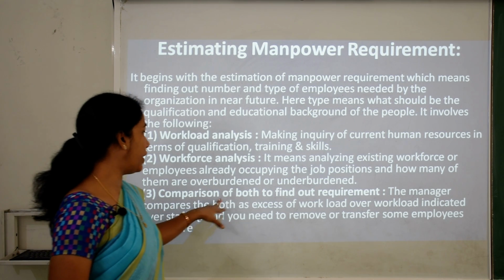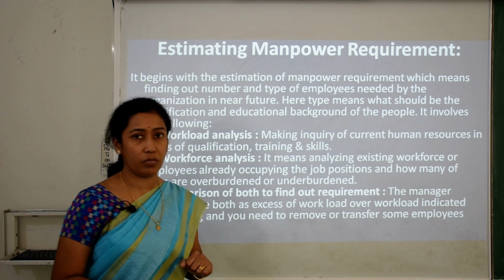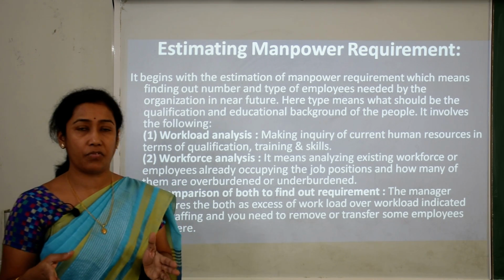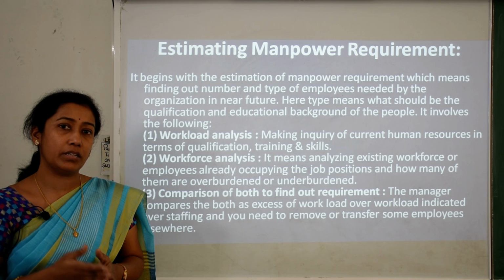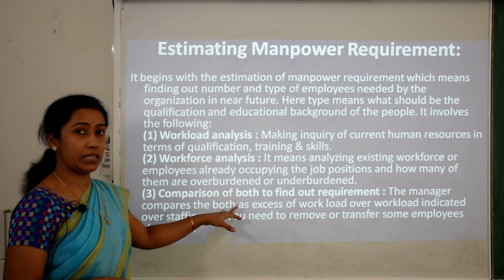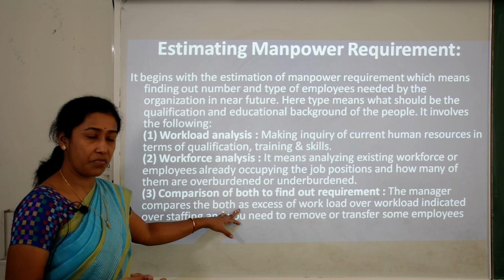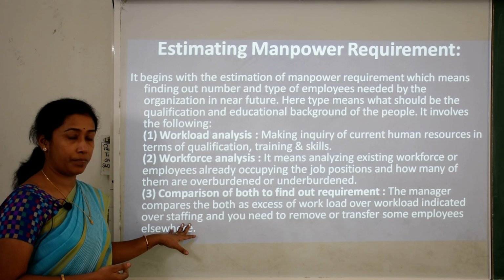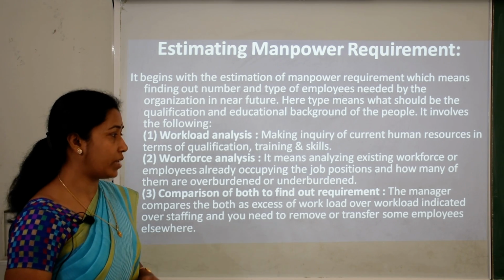Then third is comparison of both to find out the requirement. That means comparison of overburdened as well as underburdened staff. Then they need to estimate how many employees they actually require. The manager compares both, as those employees who have an excess workload indicate overstaffing, and you need to remove or transfer some employees.